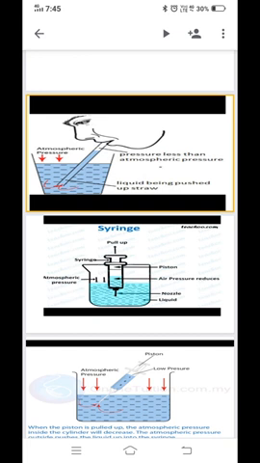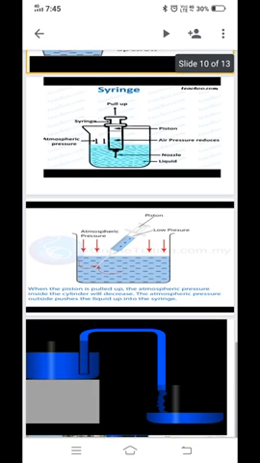Now let us see the next one. We are going to see how filling a syringe with a liquid works. Here the syringe diagram is given.